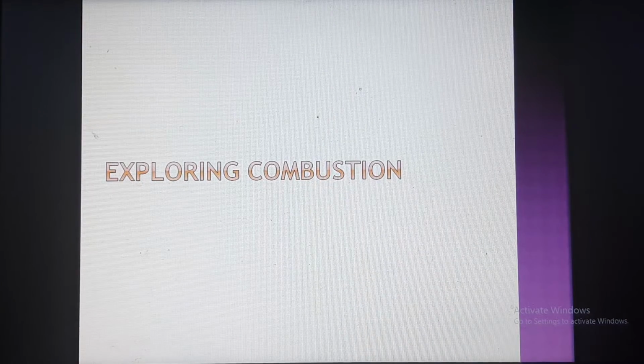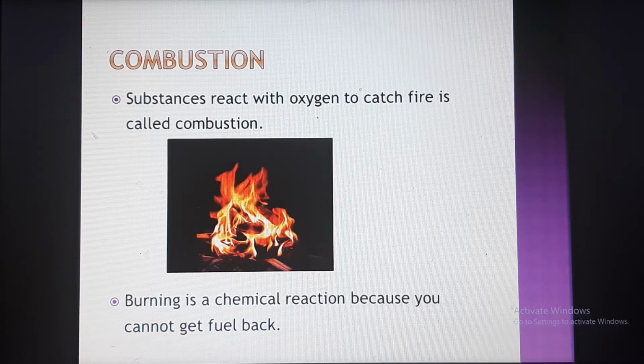Today we are exploring combustion. First we are discussing combustion. Combustion means burning. Combustion is another name for burning. First we have to define what combustion is.